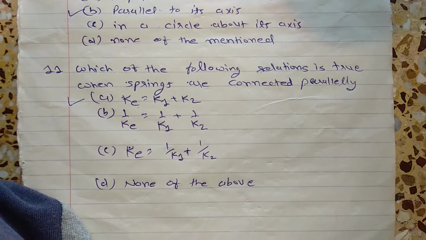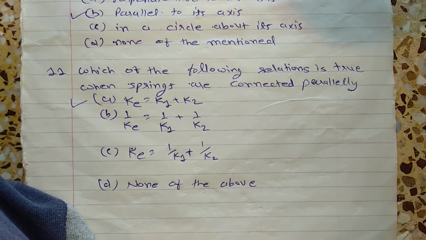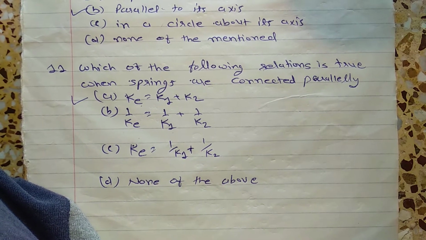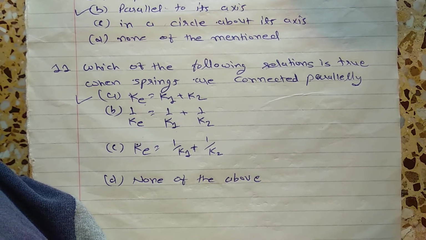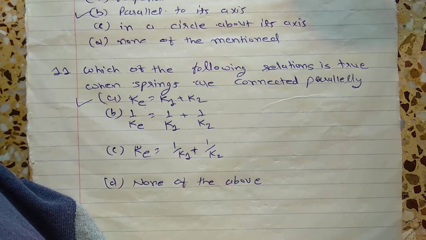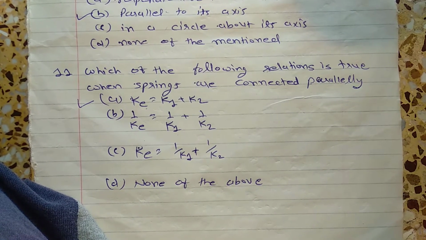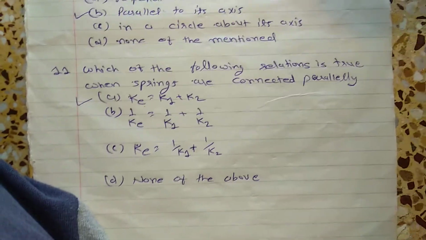Now which of the following relations is true when the springs are connected in parallel? So whenever the springs are connected in parallel, the total stiffness K equivalent equal to K1 plus K2. Whenever two springs have stiffness K1 and K2 connected in parallel, the right answer is your A, K equal to K1 plus K2.